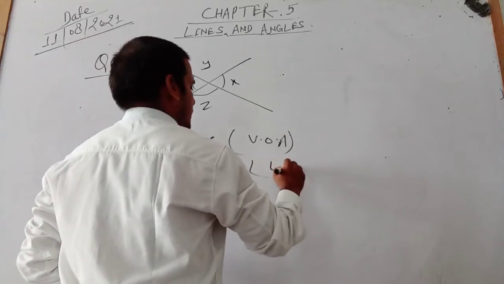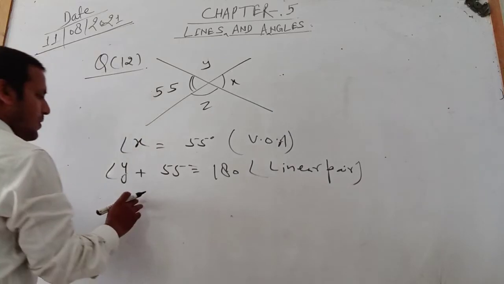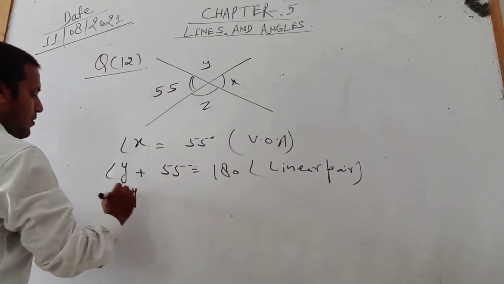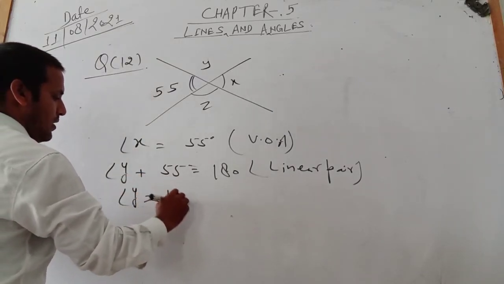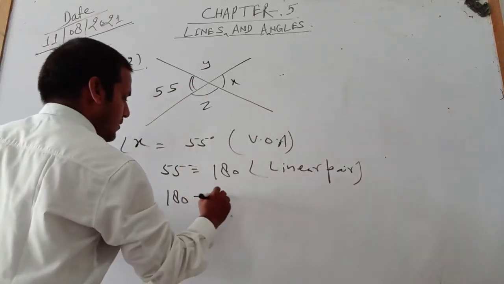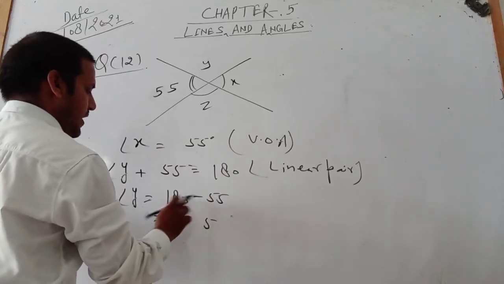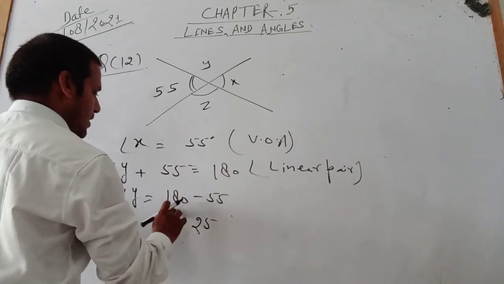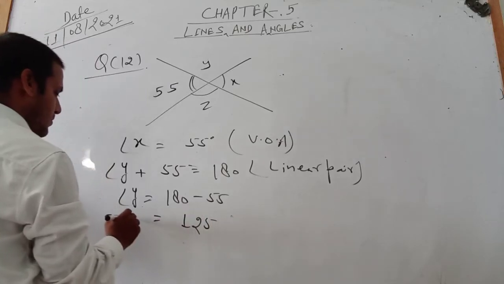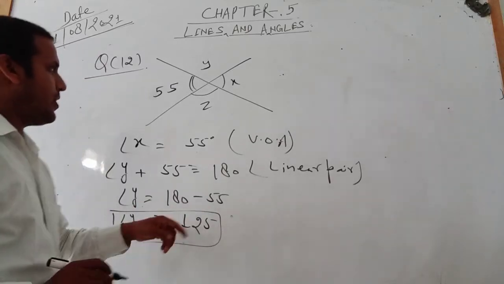Due to the linear pair. Okay. For angle y, here 55 is plus. When we transpose, it will be converted into minus. 180 minus 55 is 125. Angle y is 125 degrees.